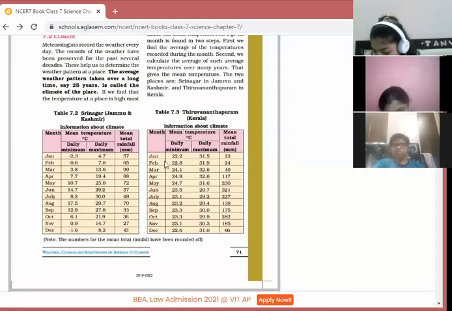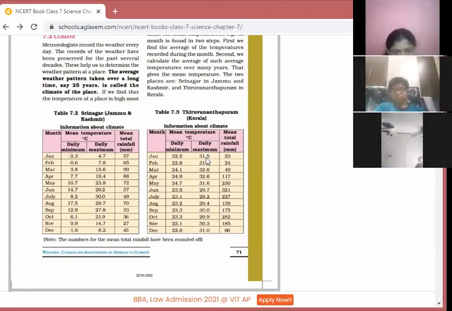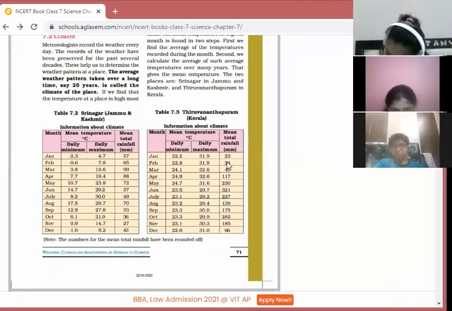And see here in Trivandrum, what is there? The minimum temperature in January is 22 degrees, and till December 22 degrees, and the maximum temperature goes 31, 31, 32. And the total rainfall you can calculate. See, compare the rainfall of both the states. The rainfall in Srinagar and the rainfall in Trivandrum. Too much rainfall is there.